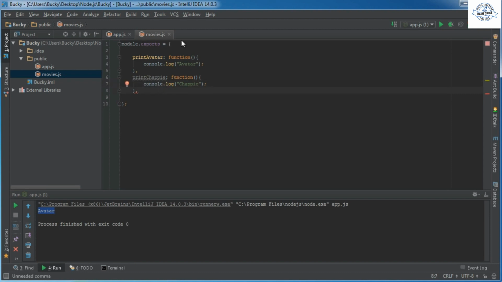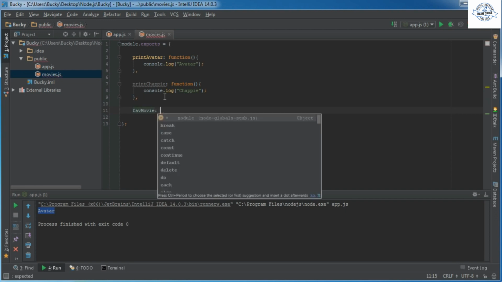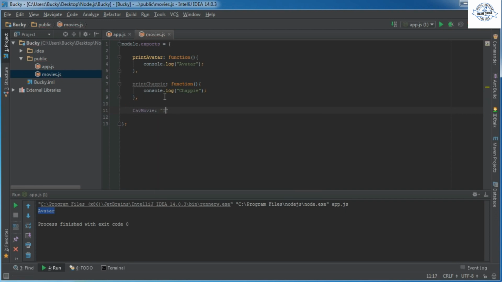Chappie, we can use that as well. And also, let me clean this up a little bit. And also, if we just wanted to export plain variables. So say that we had a variable called like favorite movie or fave movie, and we set this equal to, I don't know, like The Matrix. Then we can do that as well.